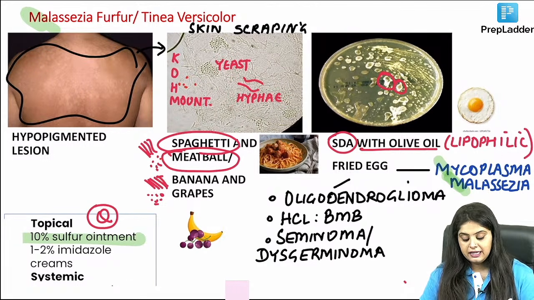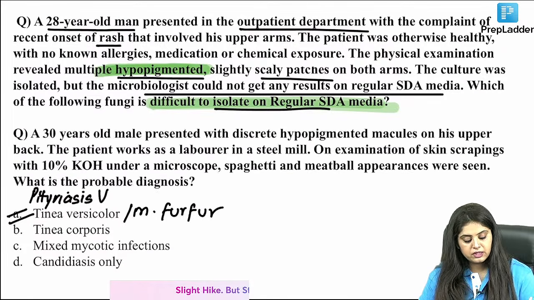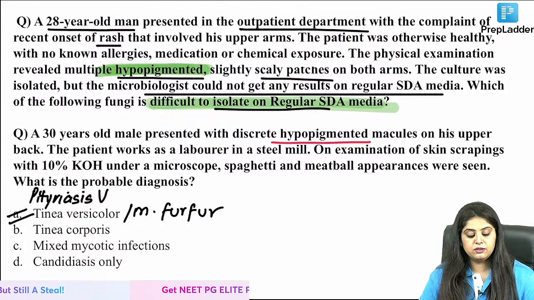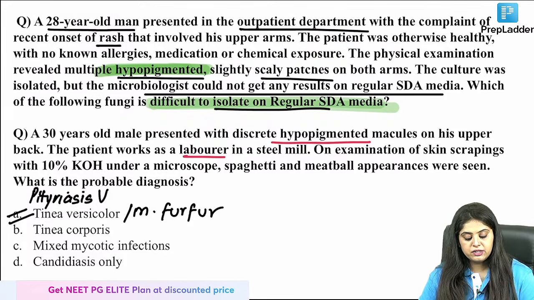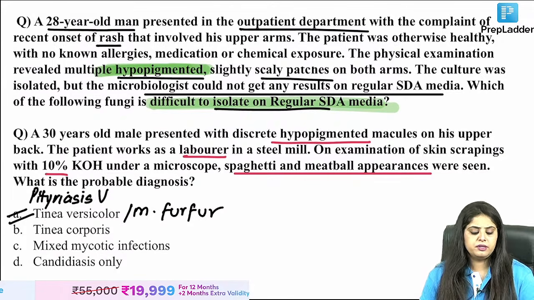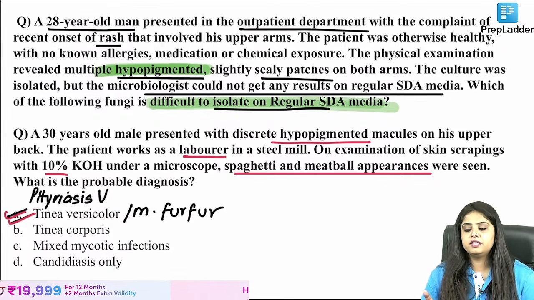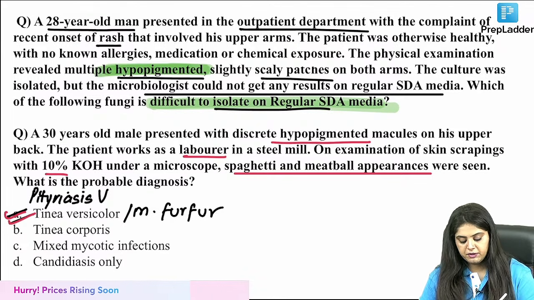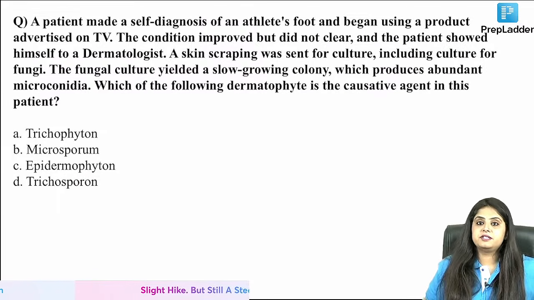This is one thing. Second, a variation of the same question comes like this. The same patient with discrete hypopigmented macules on the upper back, the patient is a laborer, skin scrapings with 10% KOH show spaghetti meatball appearance. Same question ka, different variation. Answer will be the same. It is tinea versicolor. Perfect. Moving on to सबका favorite question.